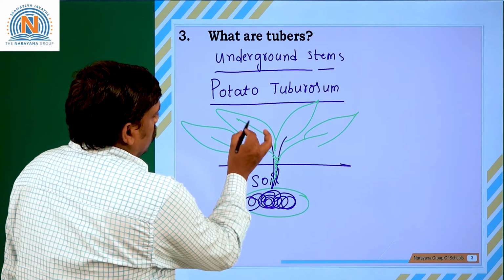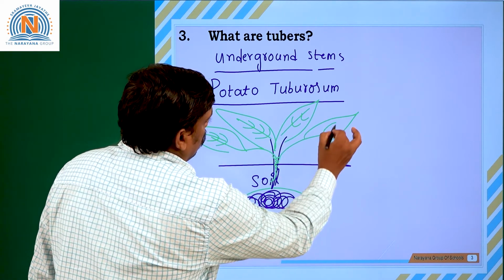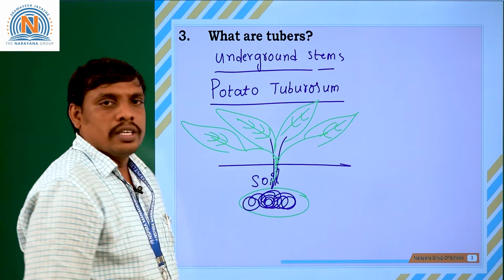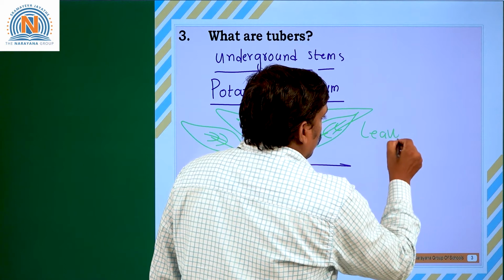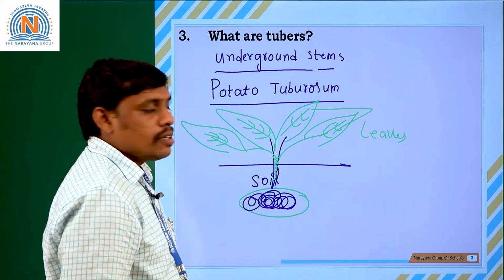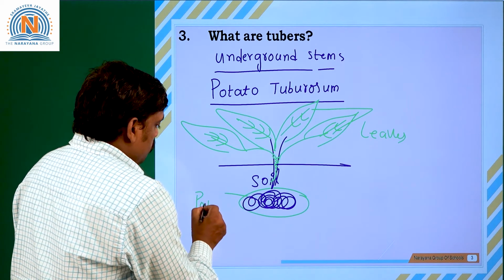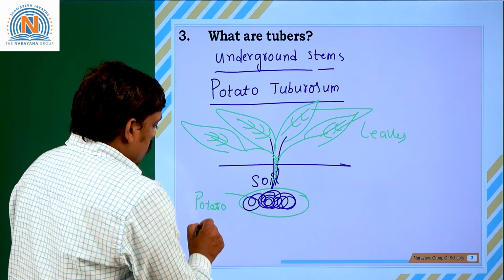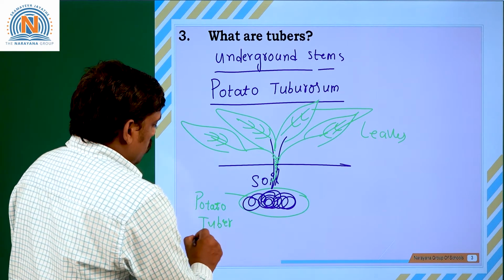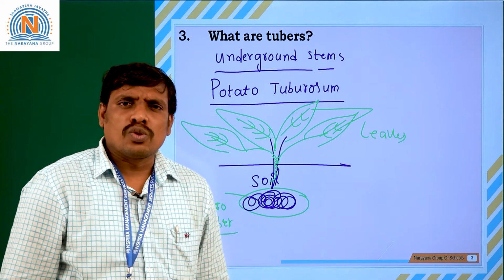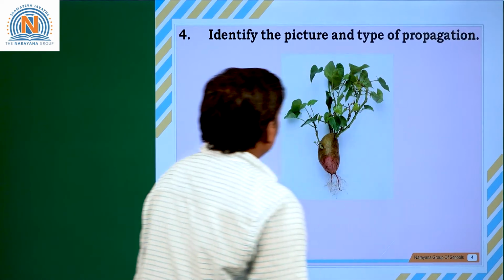So this is a new plant, isn't it? So what about these structures? These are leaves. So the potato is present in the soil, and it is a modified tuber which helps in the storage of food materials. Clear, students? Going for the fourth question.